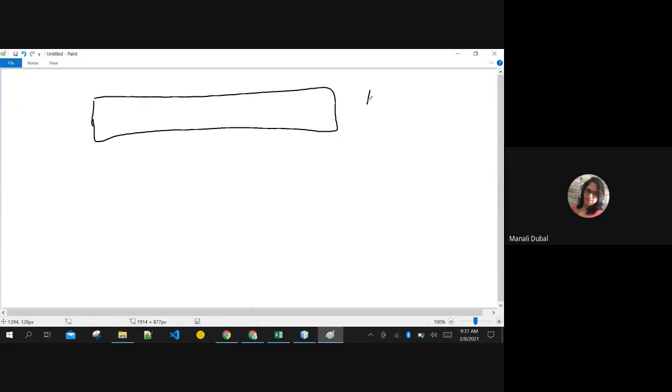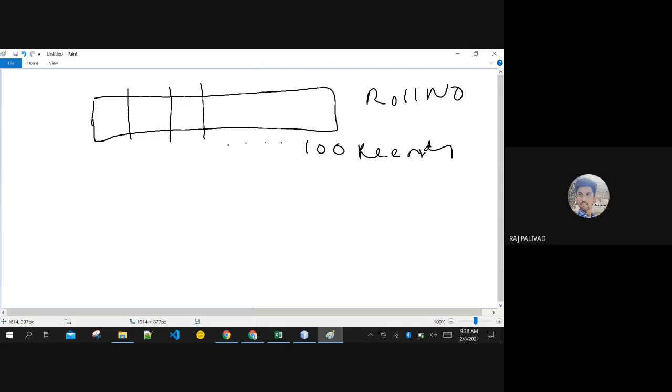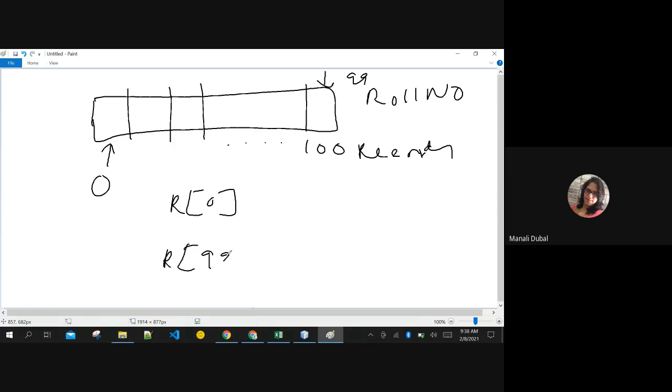So if I'm creating a roll number array or enrollment number array, and I want to store 100 records, can you tell me what is the first index and the last index? Not position, but index. 0 and 99. Correct, very good. To access the first element, I will use roll number of 0. To access the last element, I will use roll number of 99, right? Good.